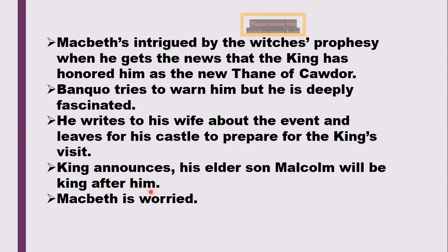The king announces his elder son Malcolm will be king after him. Macbeth is worried. So basically, the king has now announced, while he was staying at Macbeth's castle, that Malcolm will be the king after me. And this is worrying Macbeth, because if he has already announced that Malcolm will be the king, then the chances of Macbeth becoming the king almost fade away. So this is as far as we read, and let's move on.